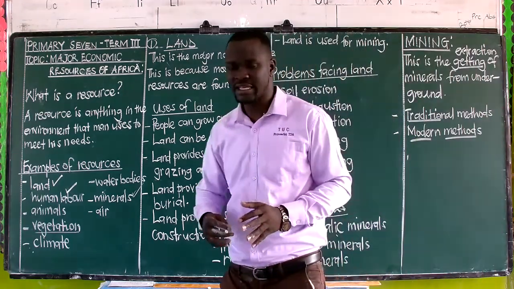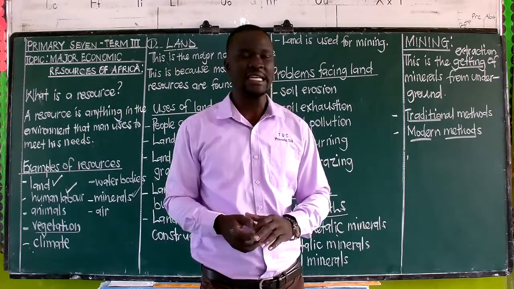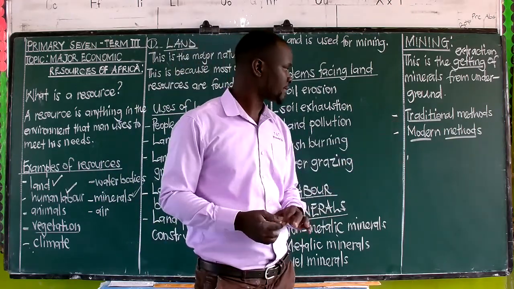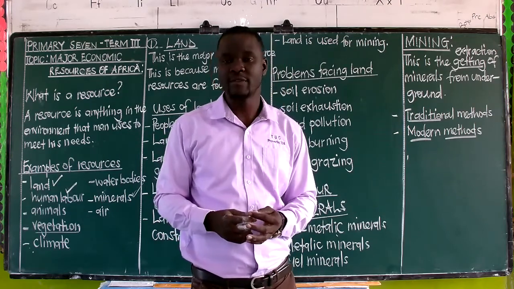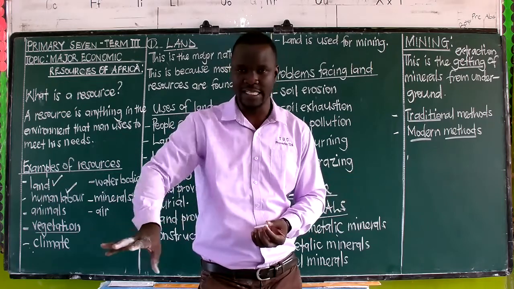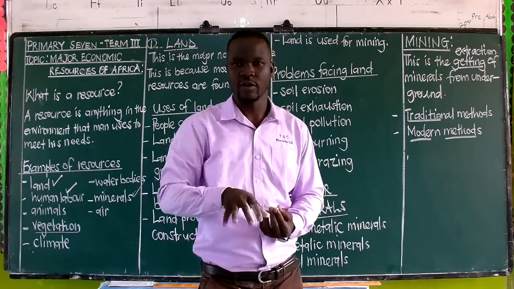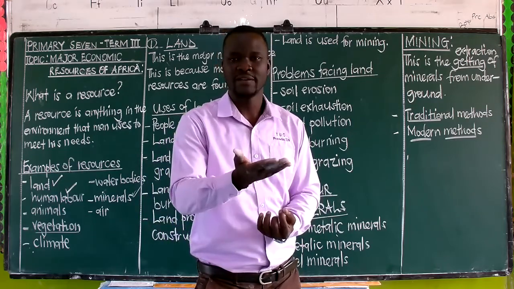The first one we are given, that is open cast mining. Open cast mining falls under what we call the traditional mining. You will find that this is the type of mining which involves digging a large surface, and it is used for extracting minerals which are on the surface of the earth.